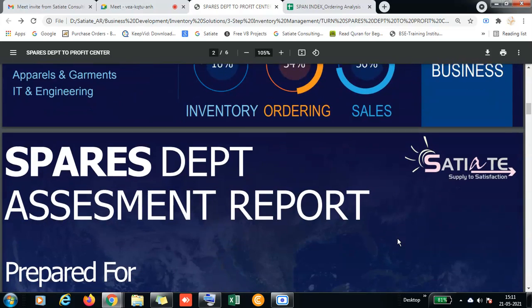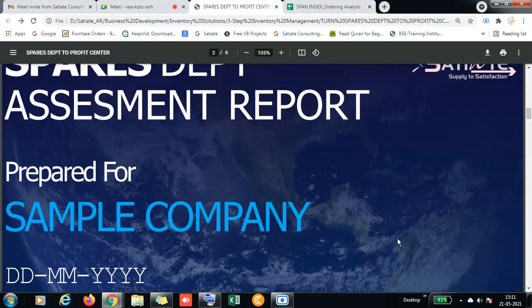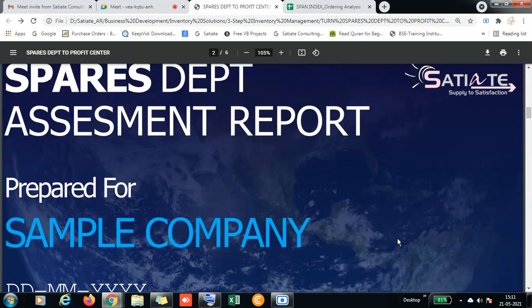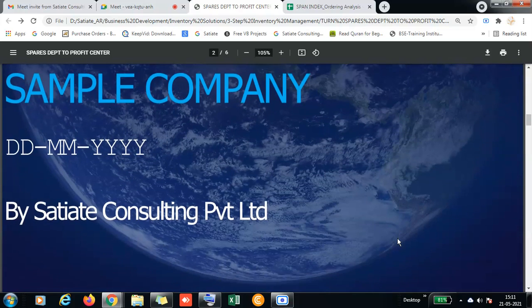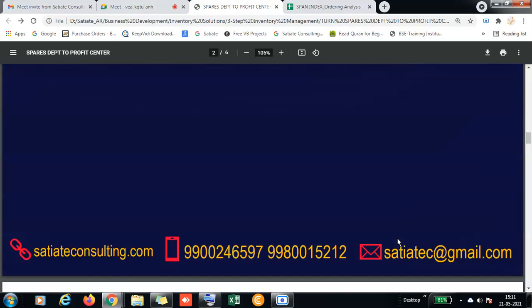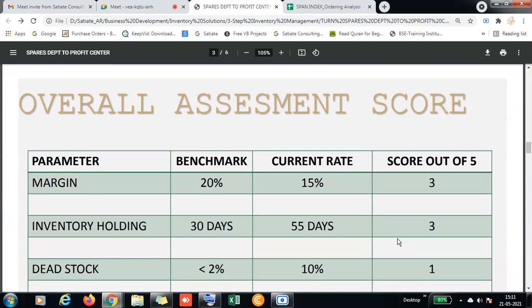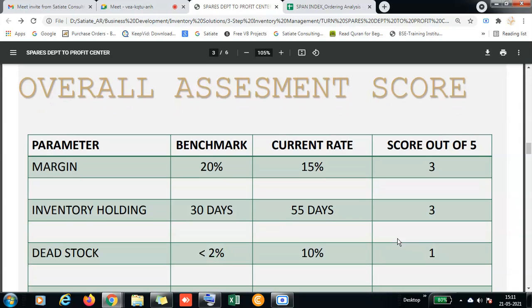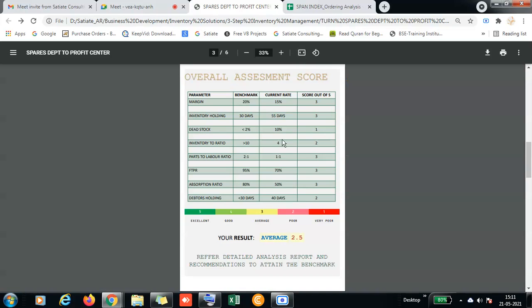So let's talk in detail about how the assessment will be done. It is a sample company we have taken for the meeting purpose and for the explanation. The overall assessment will be a kind of scorecard where all the parameters will be mentioned, along with the benchmark in the industry and the current rate achieved by the dealer.